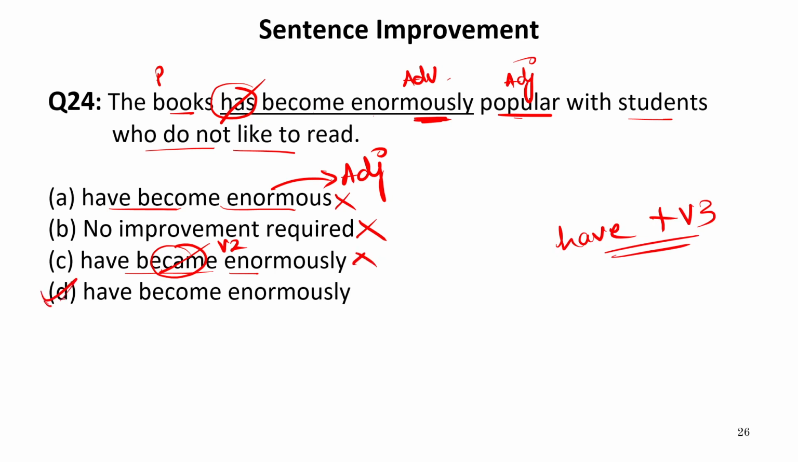Now in option D, it is written have become enormously. So each and every word in this option is grammatically correct. Therefore, our answer is D.